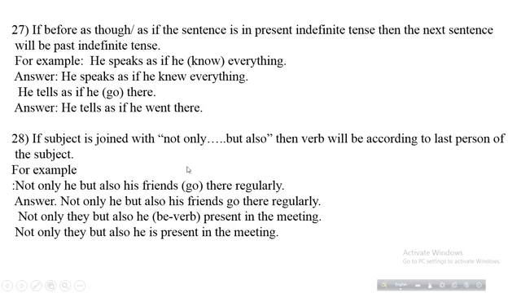That means if subject is joined with not only but also, then the verb will be according to the last person of the subject. So according to the rules, for not only he but also his friends go there regularly, the correct form will be: not only he but also his friends go there regularly. Next example: not only they but also he, be verb in bracket, present in the meeting. The correct form will be: not only they but also he is present in the meeting.